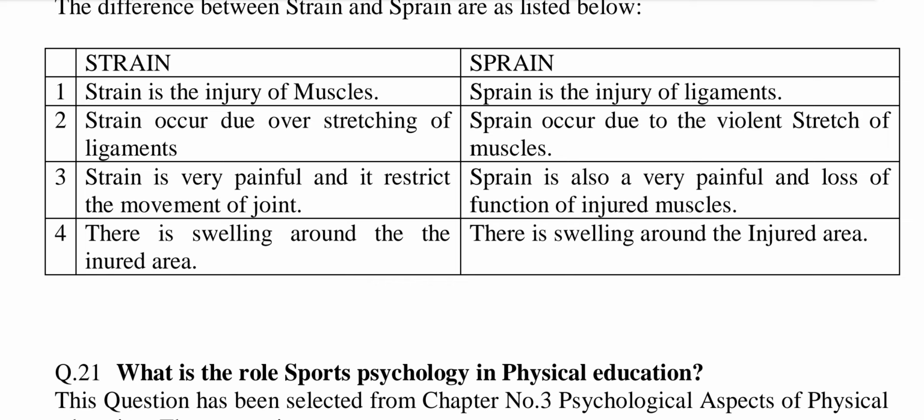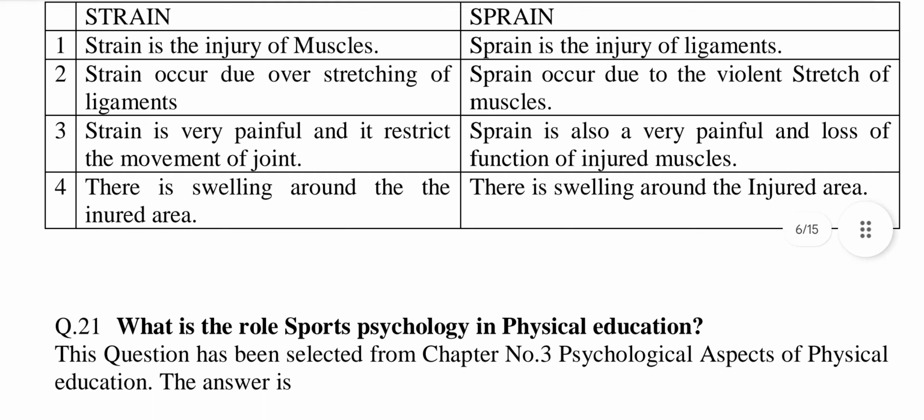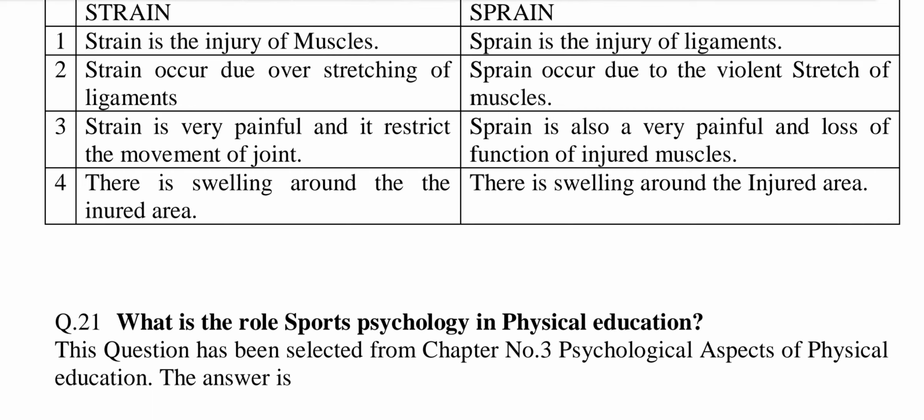Sprain is the injury of ligaments. 2. Strain occurs due to overstretching of muscles. Sprain occurs due to the violent stretch of ligaments. 3. Strain is very painful and it restricts the movement of joint. Sprain is also very painful with loss of function of the injured part.